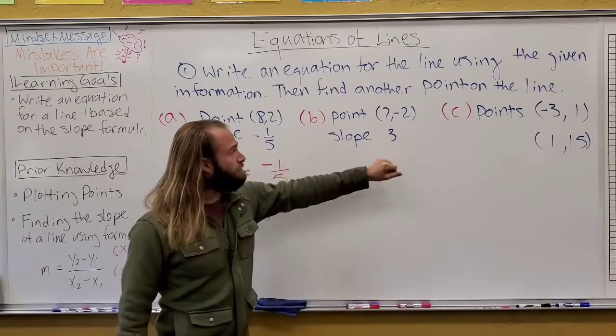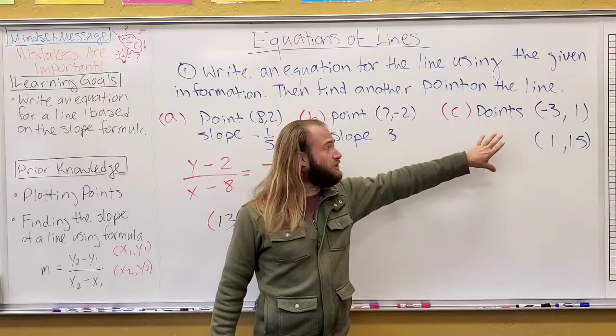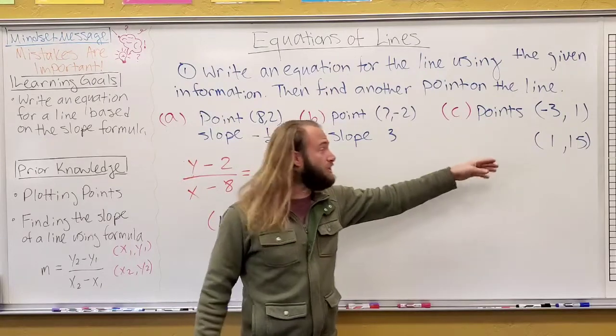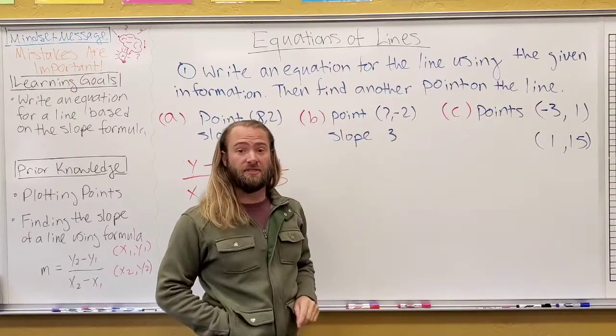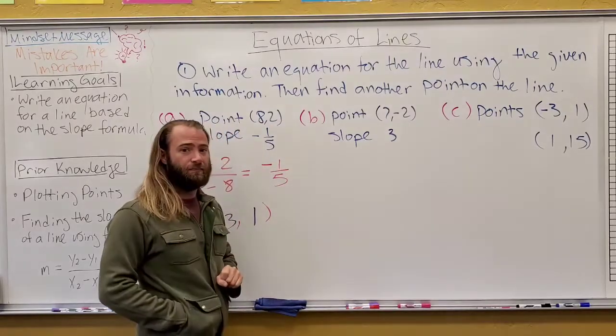Same thing for part B. Now for part C, I give you 2 points, so you're going to need to find the slope yourself and then build the equation off of either one of those 2 points. Go ahead and do that for yourself now.